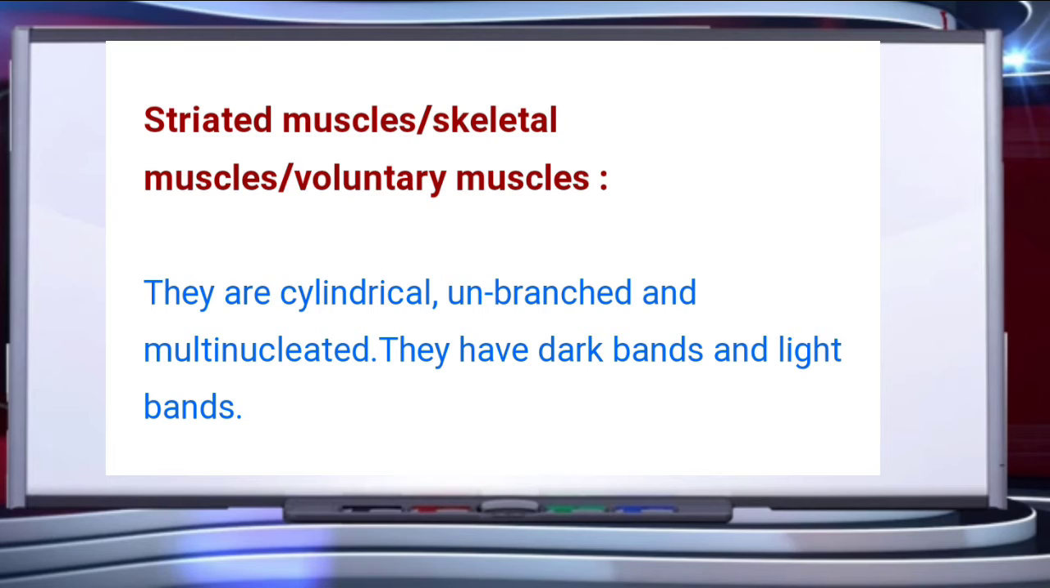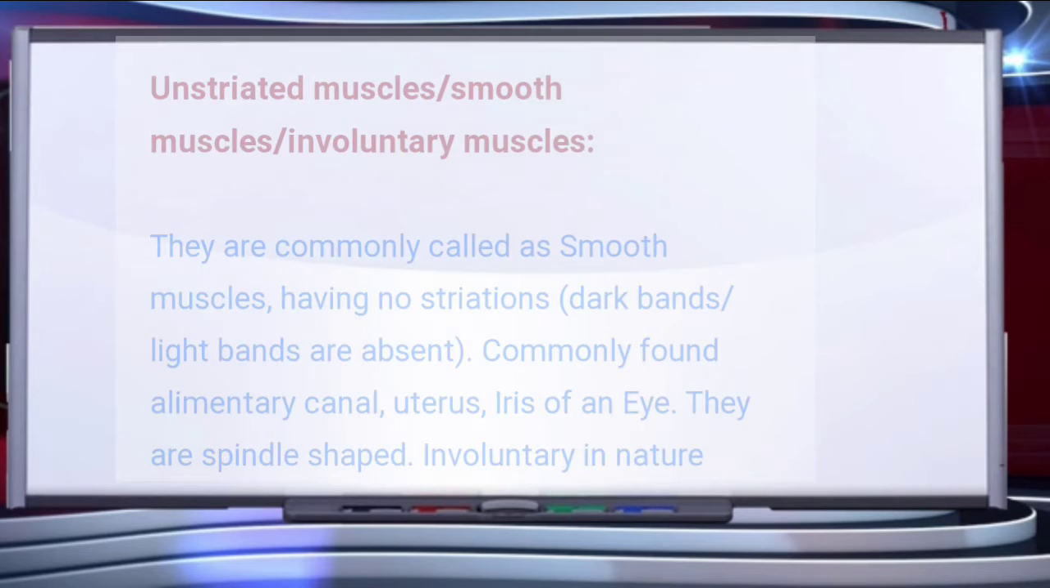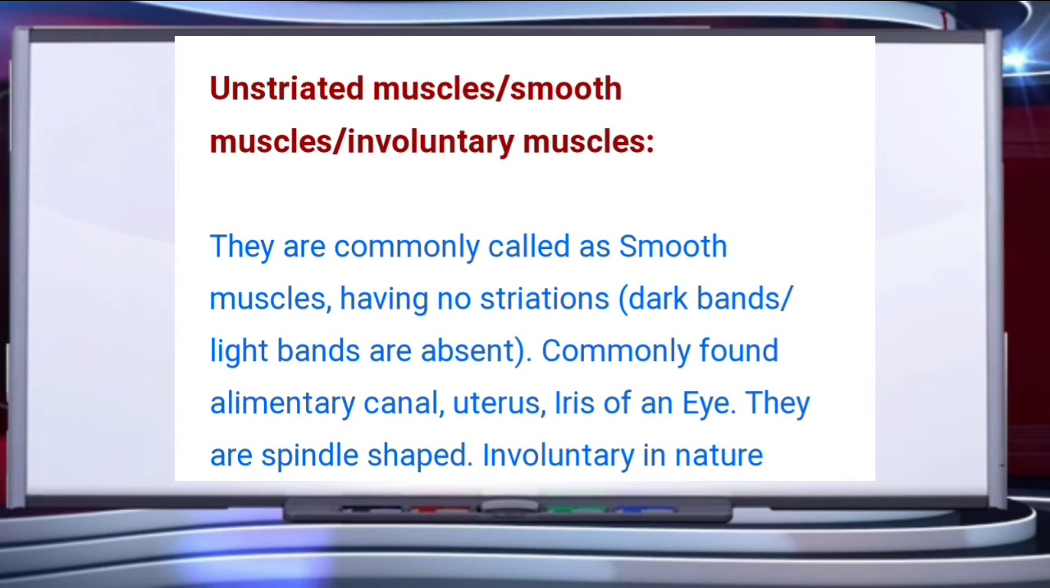They have nuclei. They have dark bands and light bands present in them. Just because of the presence of these light and dark bands in these muscle fibers, they are called striated muscle fibers.